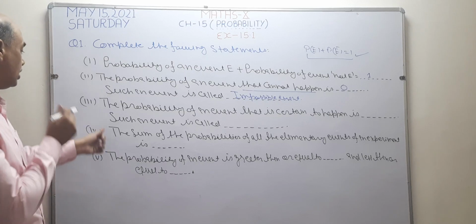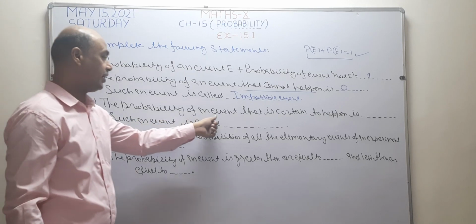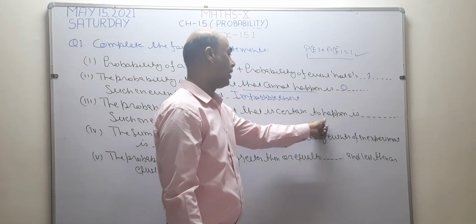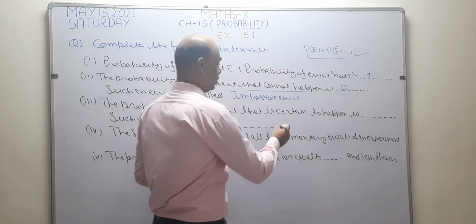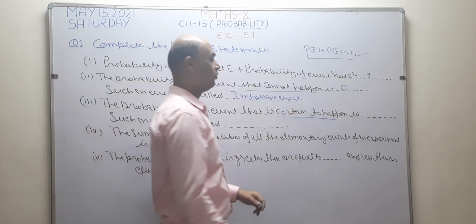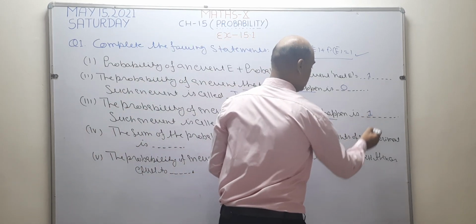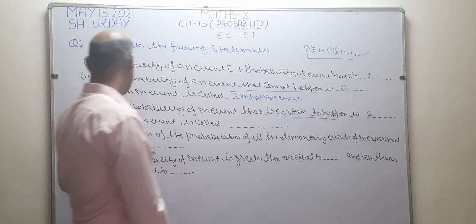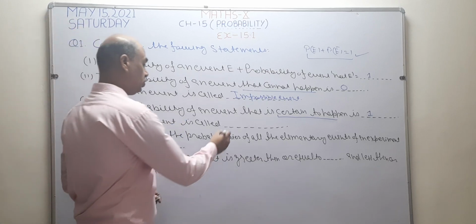Now, what is given in the third? The probability of an event that is certain to happen. Certain to happen means sure event. And then you know the probability of a sure event is 1. So the answer is 1. Such an event is called a sure event.